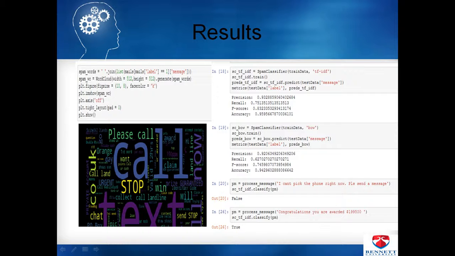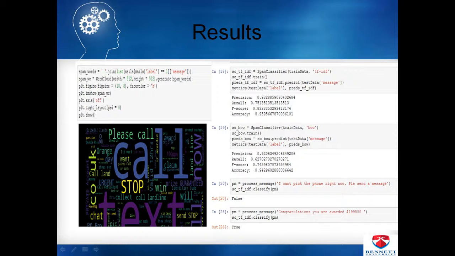And for example: I cannot pick the phone right now. Please send a message or congratulations, you are awarded a 1999550. So it's true that the second one is a spam. You cannot be awarded this type of money at your mobile SMS, so this model works like that. I have tested this model and got 95.96% accuracy using the same SMS corpus dataset.